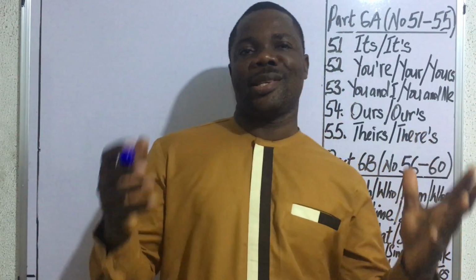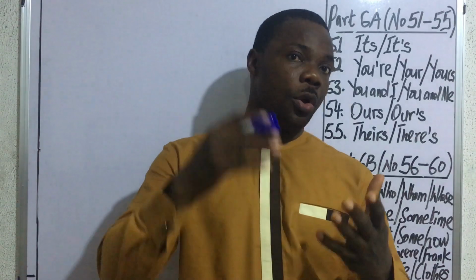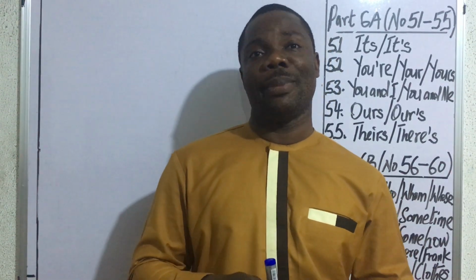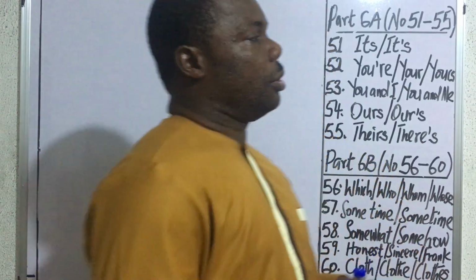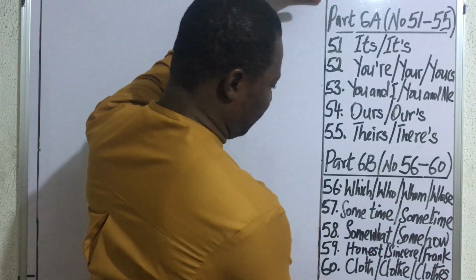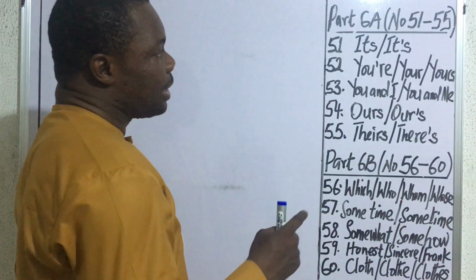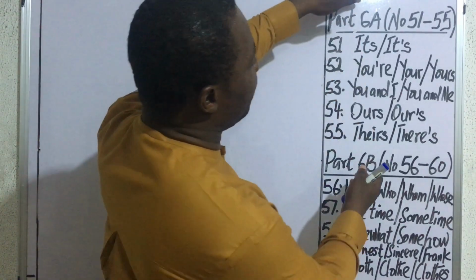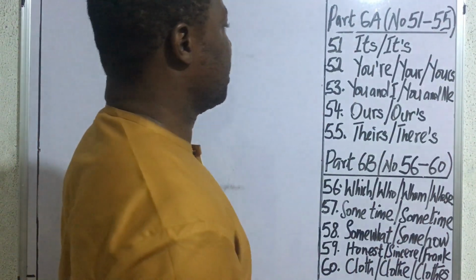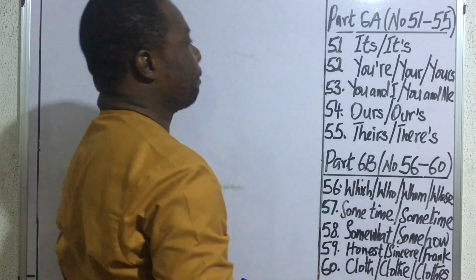Welcome to the sixth episode of our 10-in-1 video series entitled 100 Commonly Misused Words Used in WAEC, NECO and JAMB Lessons and Structure. This evening, we want to start talking about the sixth part of our video series. And for easy access, we have decided to split this episode into two parts so that we shall be considering part 6A and part 6B.